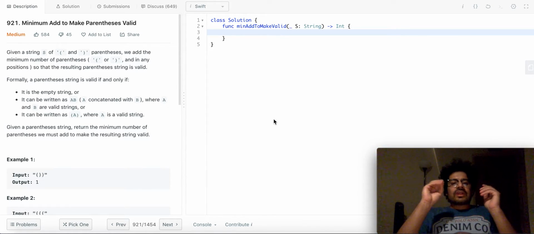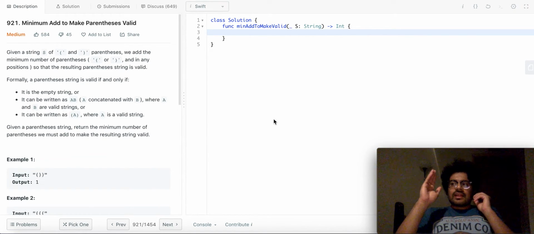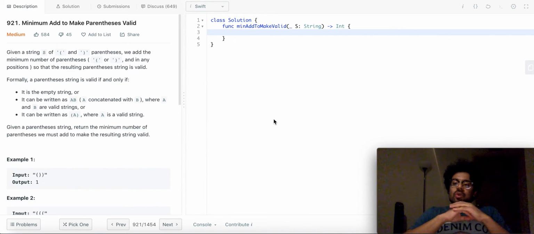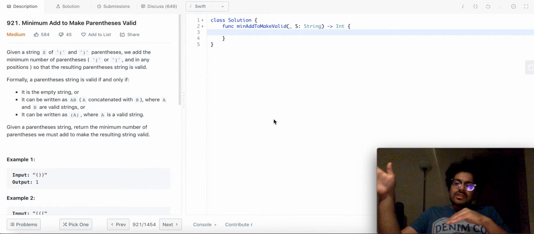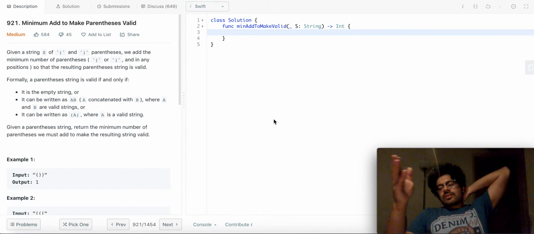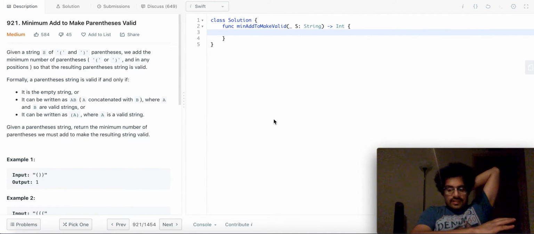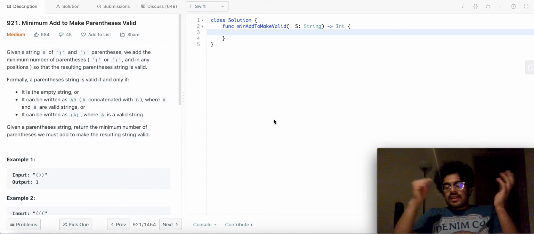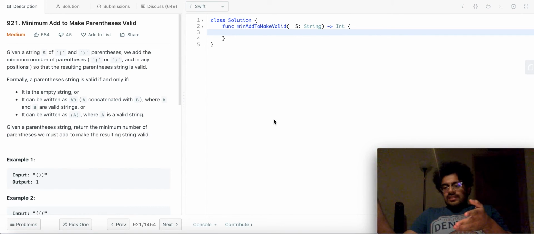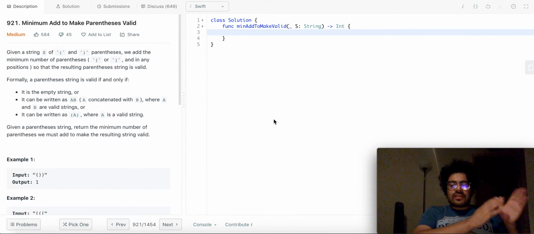I know that sounds confusing, but what I mean is, if you find a closing brace, and there is any opening brace that has occurred before it in the expression that has not been balanced by any closing brace, this closing brace will balance that. What that essentially means is we do not need to add a new brace. Now, if you find a closing brace and there are no opening braces before it that need to be balanced, that will add to our result, because now we have a closing brace that does not have an opening brace to balance.